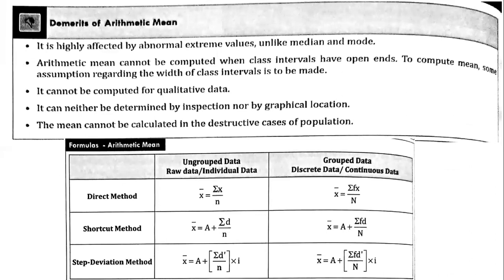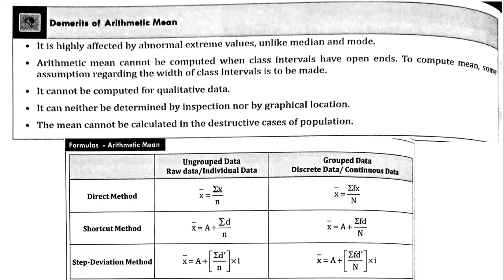At the same time, the arithmetic mean also has certain disadvantages. It is highly affected by abnormal extreme values, unlike median and mode. What do I mean by that? Suppose you take 20 numbers, and two or three of them are extreme, like 10,000, 20,000, or minus 30,000. If you add these numbers along with the other numbers, the average you get sometimes gets affected by the extreme values you have taken. This is one of the demerits of the mean.